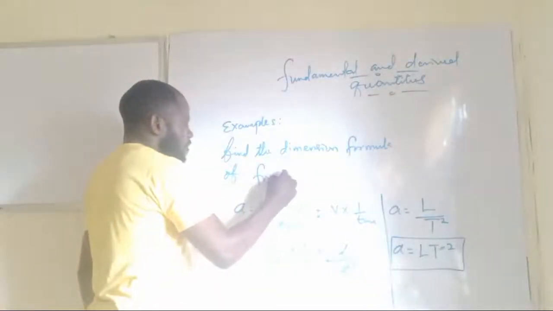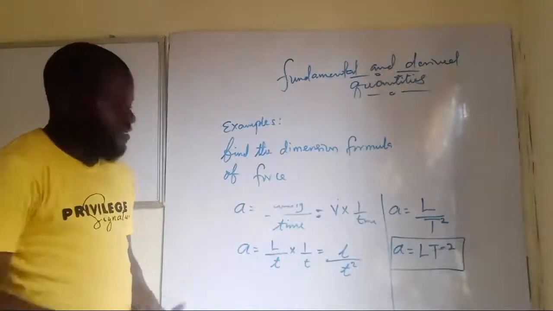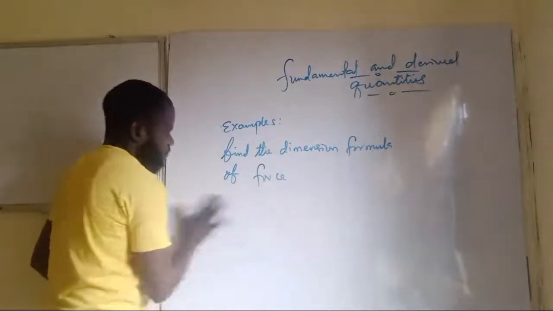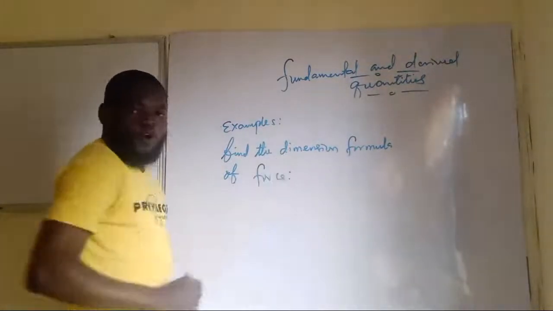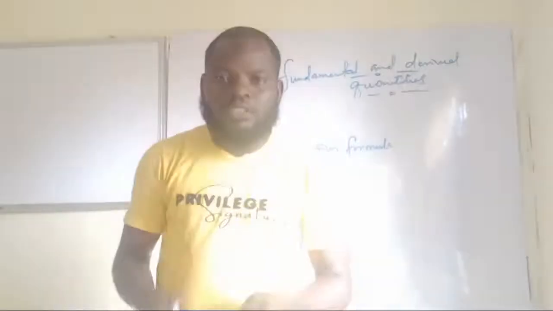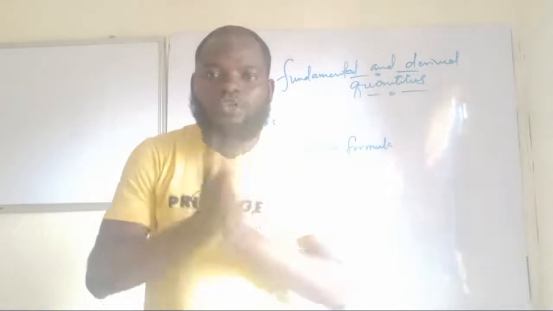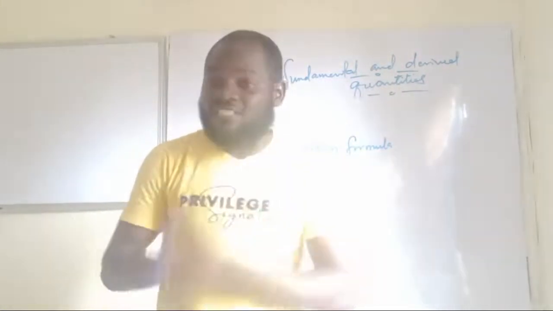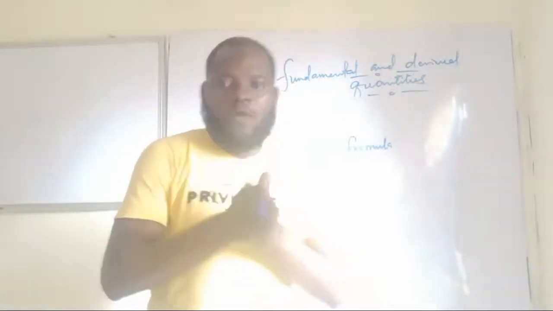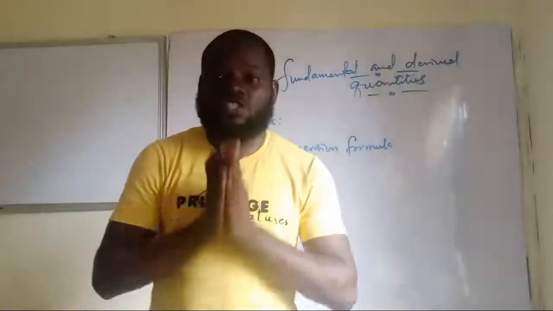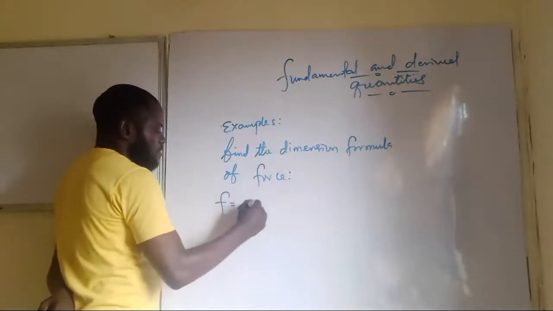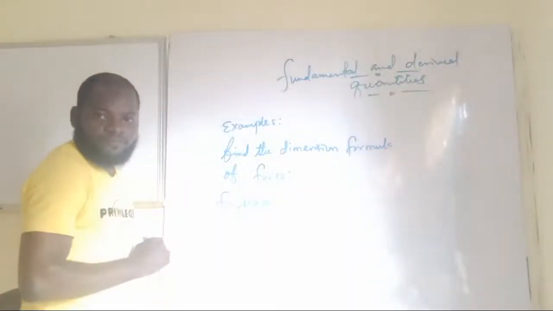Dimension formula for force. What is the dimension formula for force? Let's quickly get that done. Dimension formula for force is just what? What I'm going to do now is that I'm going to solve this one just like what you should do in your WAEC question. Since you've understood the explanation now. Now let's take for instance that we are both students now, and we are given this question. How are we expected to solve it? Now let's see. This is force, so I'll just write down that F is equal to what? Mass times acceleration. You can see.